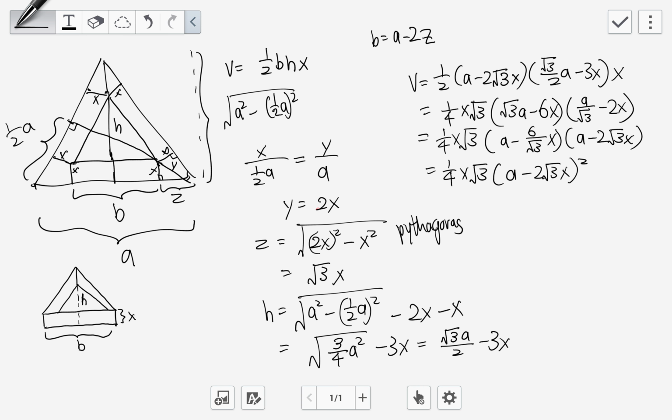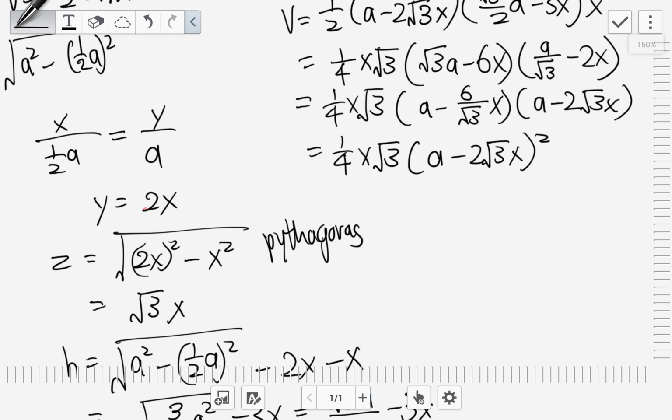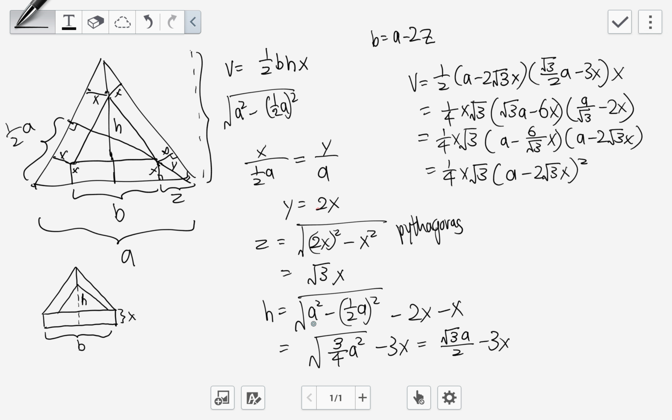So the height here is equal to this length here minus the 2x here, and minus the x here, so I'll get my h. After I get my h, I just simplify. So a square minus this one, after you square it, becomes 1/4 a square. So a square minus 1/4 a square will just leave 3/4 a square. When you square root it, and then this one minus 2x minus x will give you minus 3x. When you square root it, the top square root 3 becomes square root 3, the 4 square root 4 becomes 2, and a square root becomes a. So minus away this 3x. So this is my h.